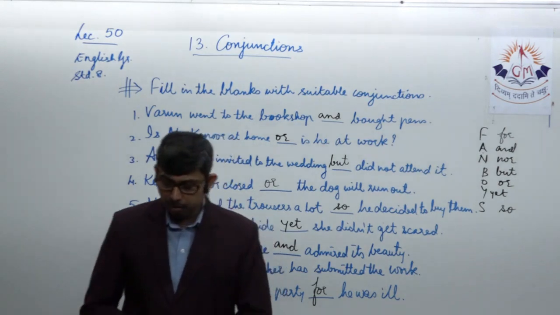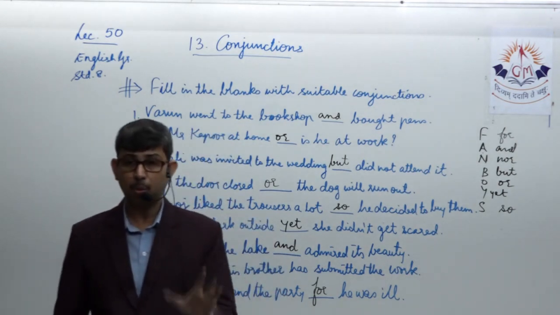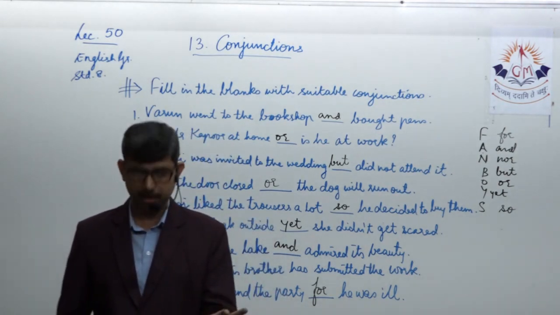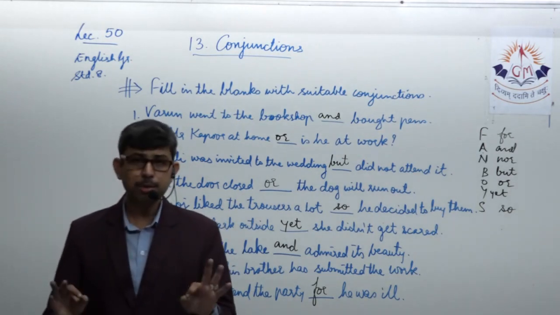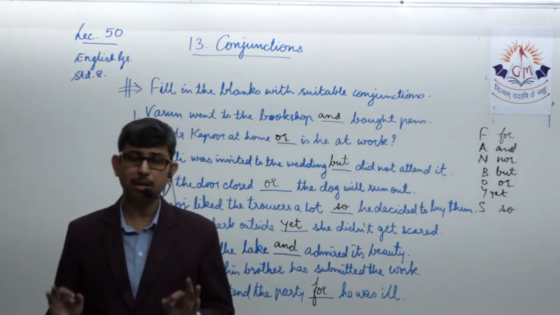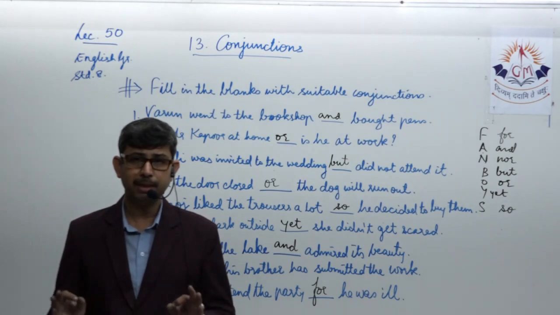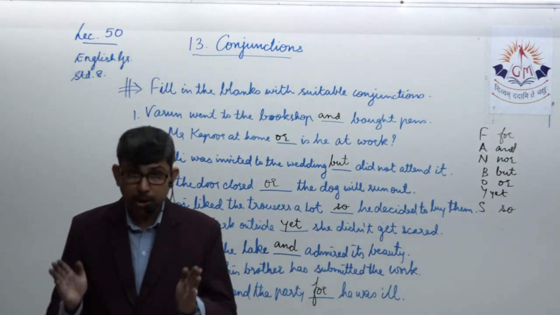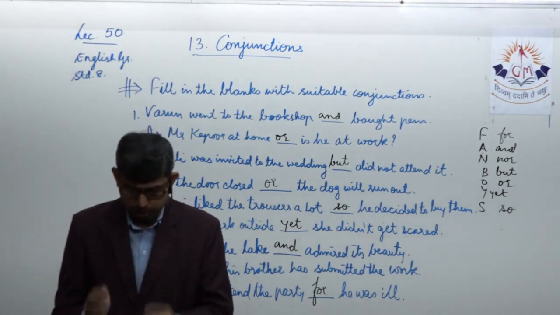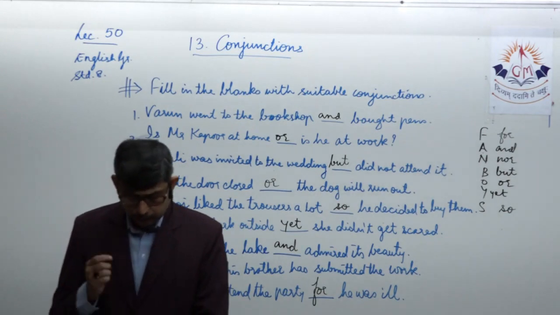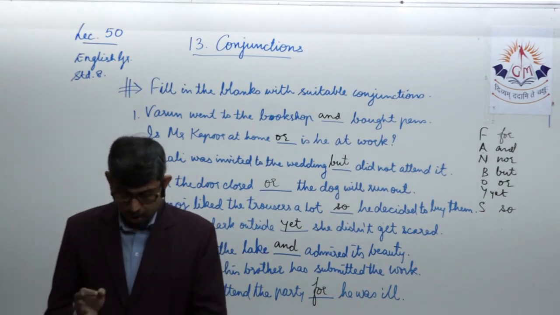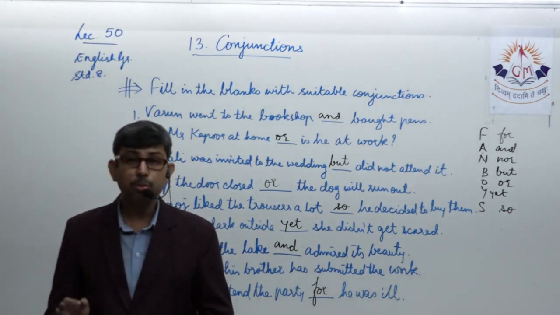The teacher came into the classroom, one simple basic sentence. All the boys were working, another important simple basic sentence. Now, when you join these two, how are you going to join it? When the teacher came into the classroom, comma, all the boys were working.